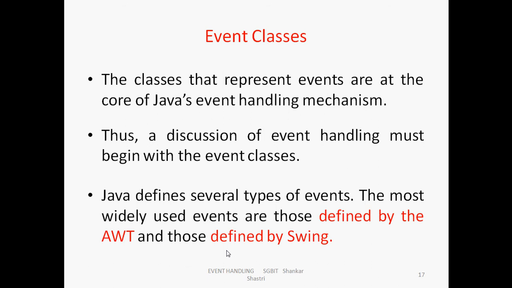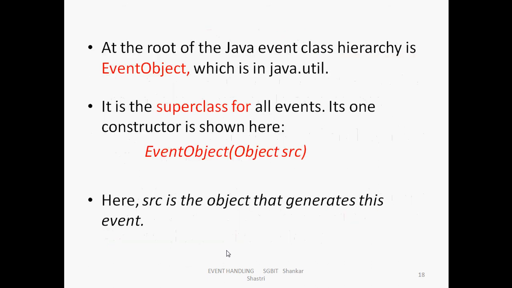Java defines several types of events. The most widely used events are those defined by the AWT and those defined by Swing. So in two ways you can define the events. The old type is AWT and the new advanced type is using Swing. AWT means, as I am telling repeatedly, abstract window toolkit. All events, their listeners, and sources are in terms of classes. If they are in terms of classes, then we have to deal with objects.